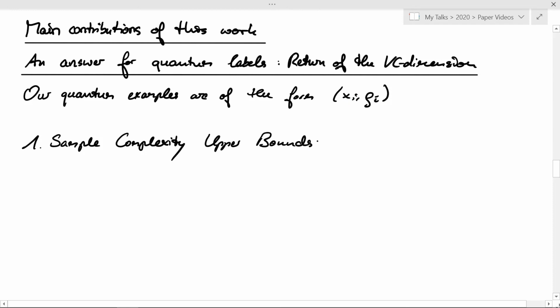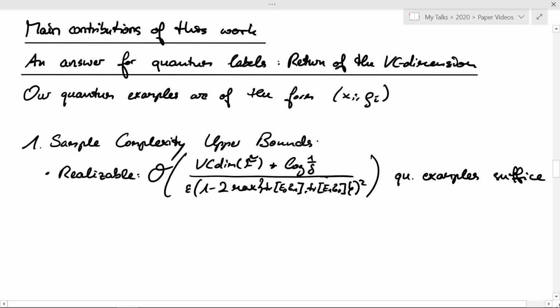First of all, let me show you upper bounds on the sample complexity. So upper bounds on the number of examples that suffice for learning in this model. For all of these results, accuracy is measured in terms of expected trace distance. In the realizable scenario, we get as upper bound on a sufficient quantum training data size, something that again scales linearly with the VC dimension, logarithmically with 1 over delta, and linearly with 1 divided by epsilon. But we have an additional factor in the denominator. First of all, let me explain what the class F tilde is, of which we take the VC dimension here.